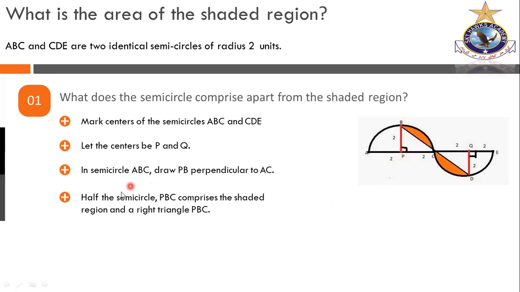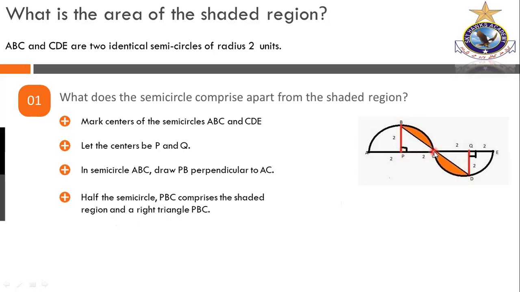So, half the semicircle PCB comprises the shaded region and a right triangle. You know what a right triangle is? The triangle having one angle called a right angle.